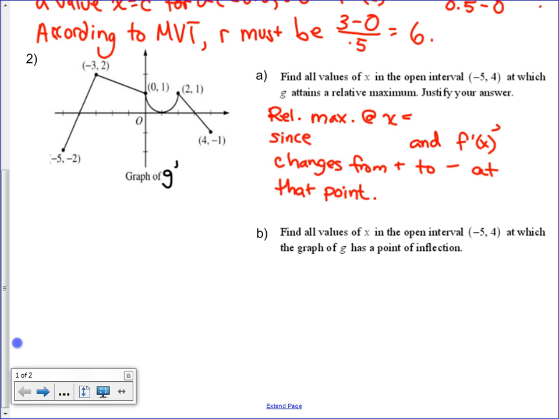Come back. Why did I leave it blank? You didn't quote me the whole test. F prime does have to change from positive to negative. It could change from positive to negative at all kinds of points that don't really mean much. It does have to be at a critical number. It doesn't actually have to be differentiable because it could be a DNE, but f does have to exist at the point.